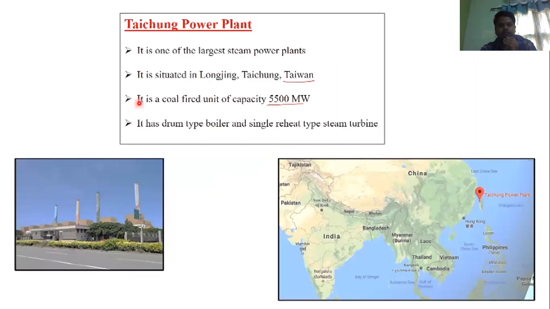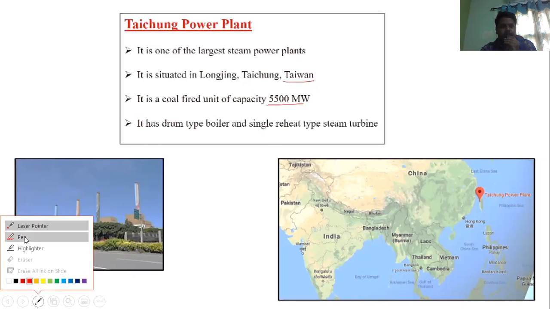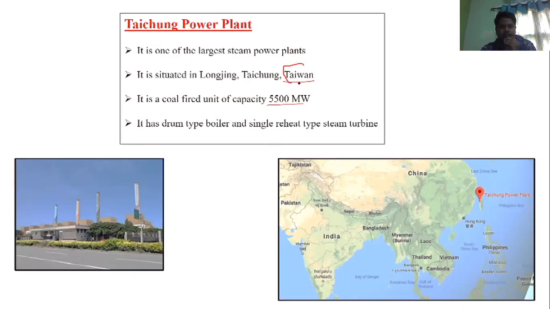See here, one of the largest steam power plants in the world is the Taichung Power Plant. It is situated in Taiwan. It is a coal-fired unit; the energy source is coal. The capacity is 5,500 megawatt. It has a drum-type boiler and a single reheat type steam engine.